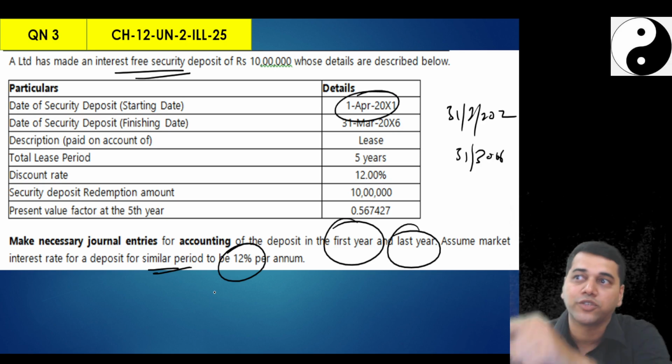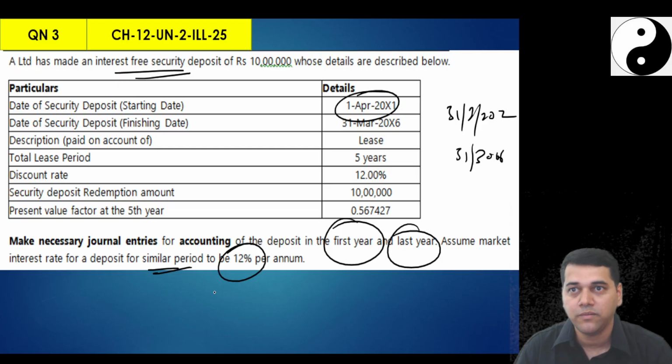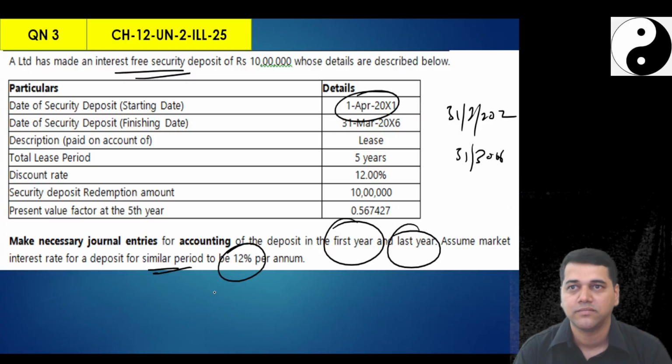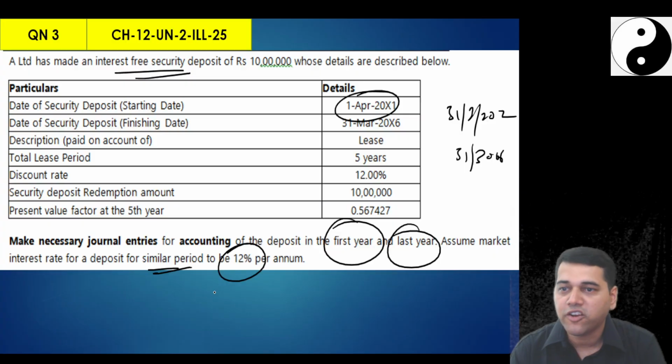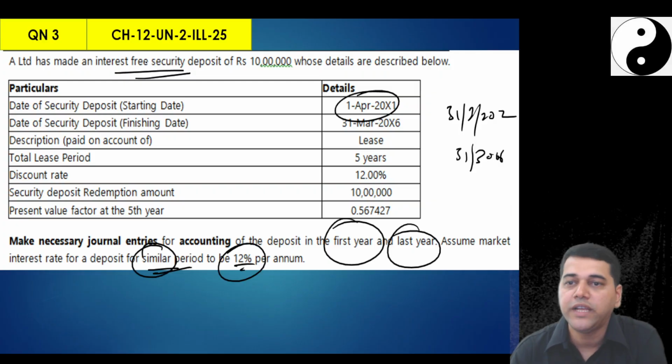Sir, how did you know this question is off market? Previous question, why you didn't tell me? Followed, no? Example is my language. Now I will give you anything. This is examination language. So I am assuming it's an off market because they said that similar deposit will give me 12%. I am doing interest free deposit.